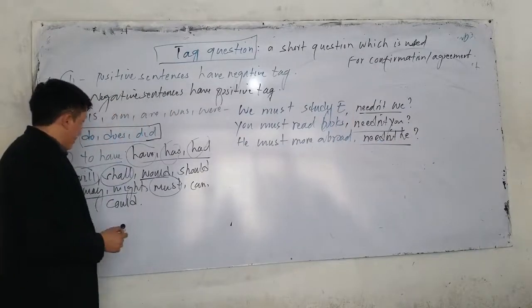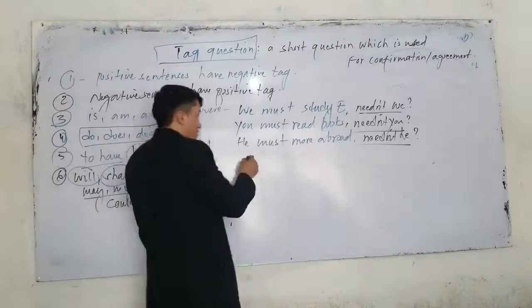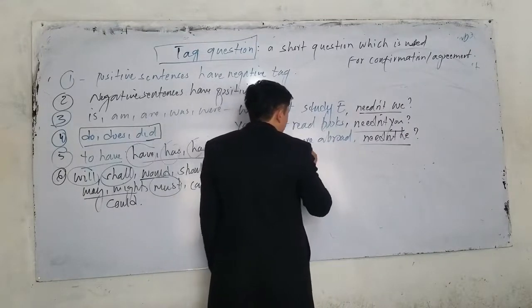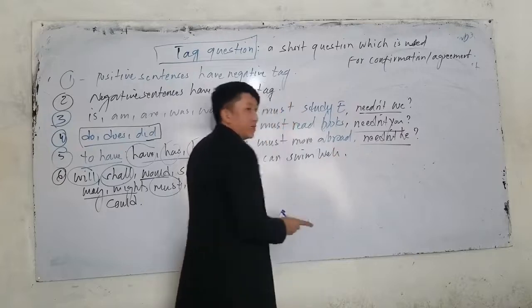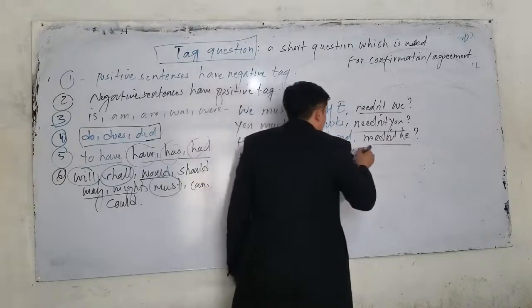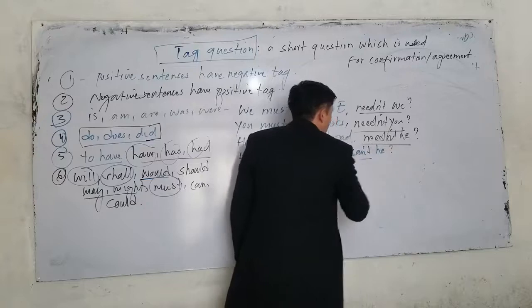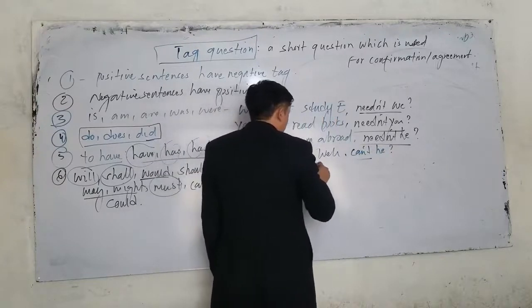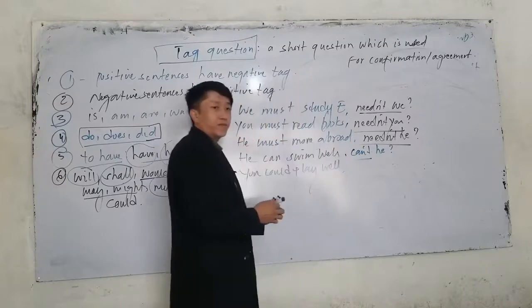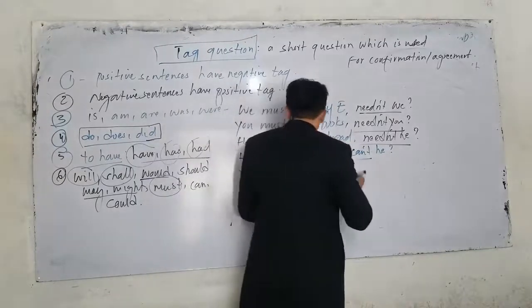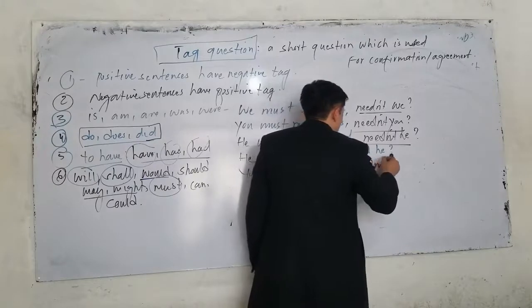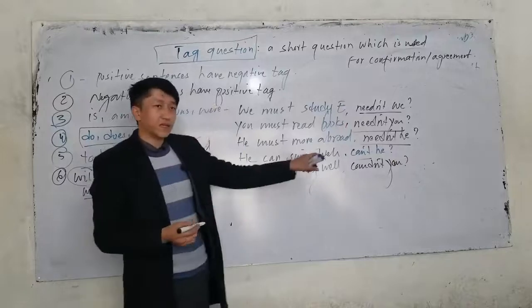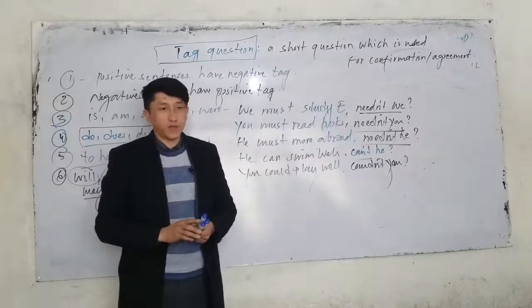The next one, if we have can and could, is easy. For example, he can swim well. What is the tag question for he can swim well? Can he? What about could? You could, for example, play well. What is the tag question for you could play well? Could you or couldn't you? Couldn't you. Why couldn't you? Because this is a positive sentence. Sorry, the tag should be negative.